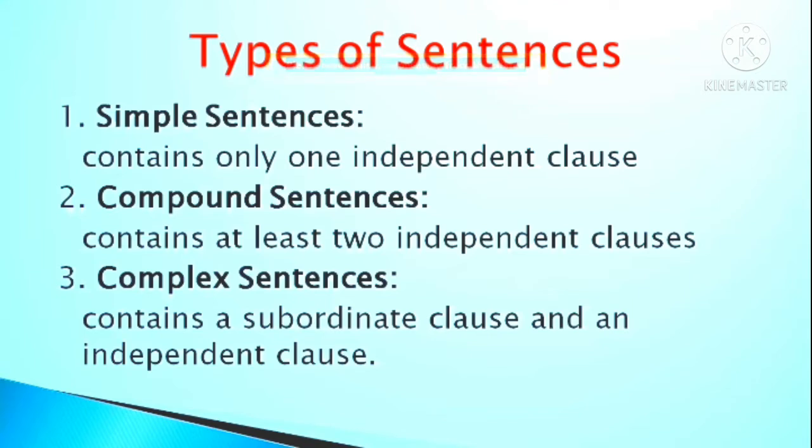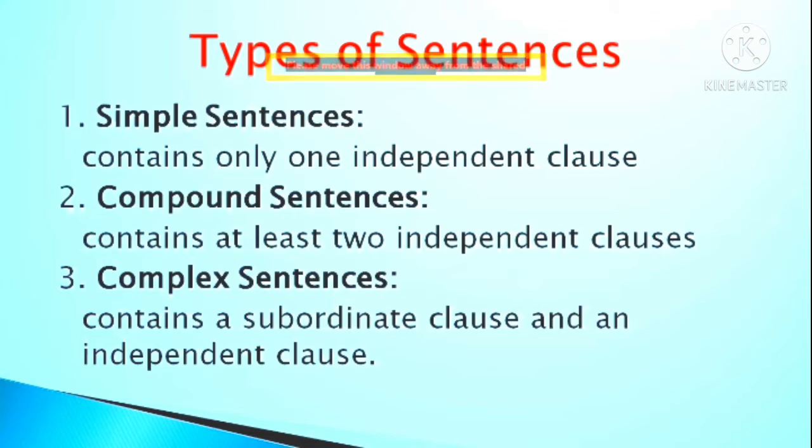Three, complex sentence. Now you see here, a simple sentence always contains only one independent clause. It means it has a subject and a predicate. That's all.